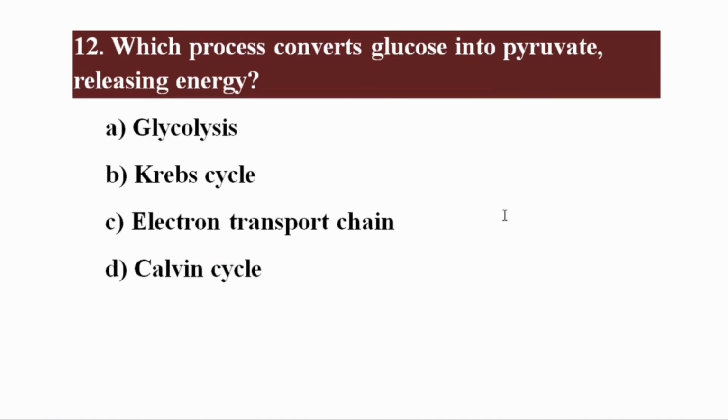Which process converts glucose into pyruvate, releasing energy? The right option is alpha, glycolysis converts glucose into pyruvate.